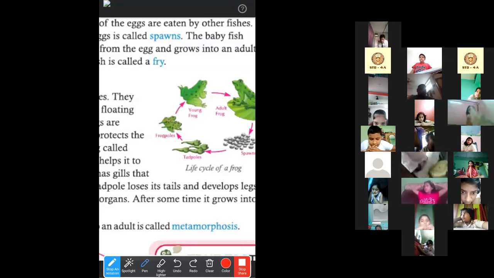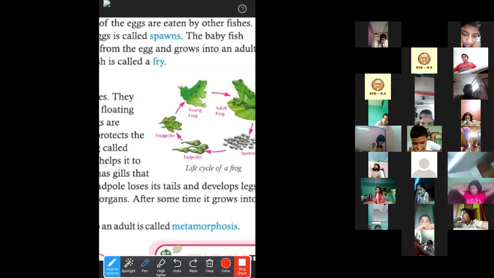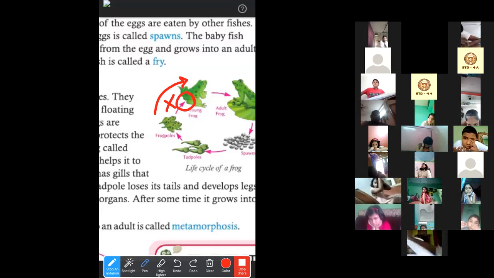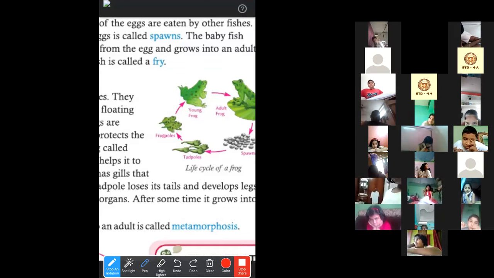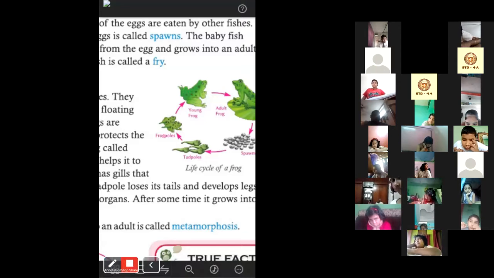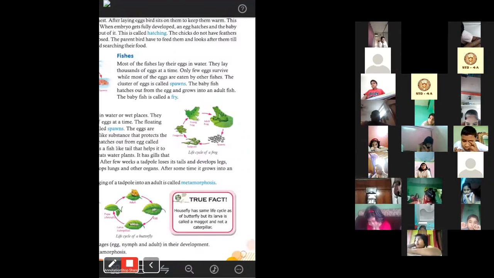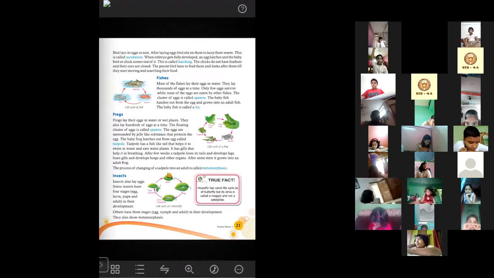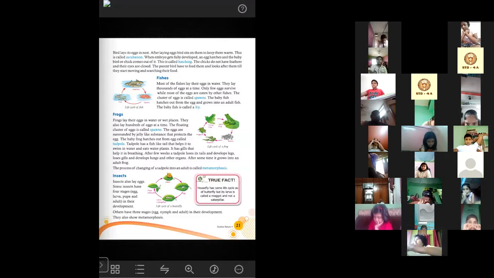But when frog poles mature and become a young frog, you can see the tail is not there, right? So we can say that the tadpoles and the frog poles contain tails. It also has gills that help it in breathing. Fishes have gills to breathe under the water. Just like that, tadpoles also have gills to breathe under the water.